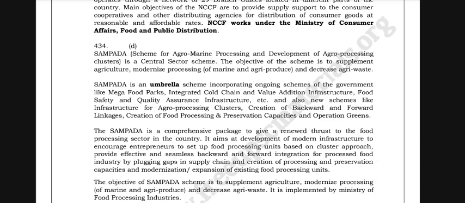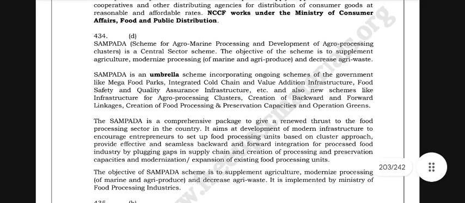Sampada scheme for marine processing and development of agro-processing clusters is a central sector scheme. The objective of the scheme is to supplement agriculture, modernize processing of marine and agri-produce and decrease agri-waste.